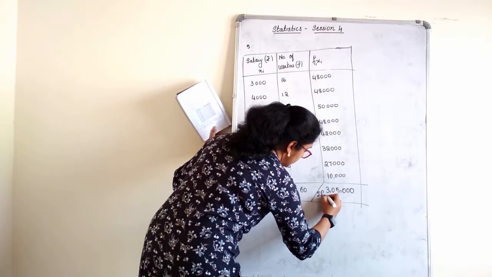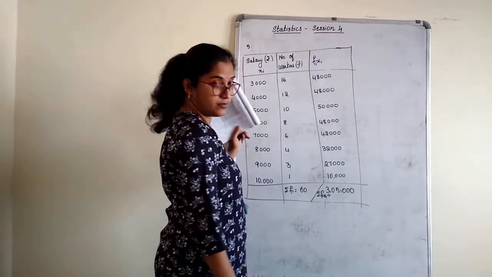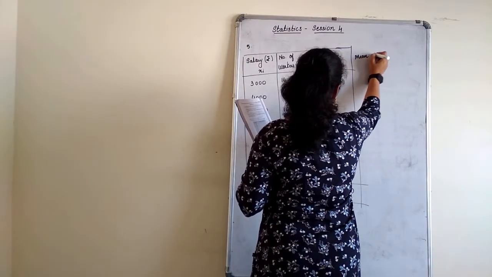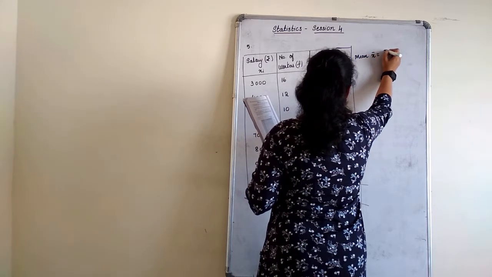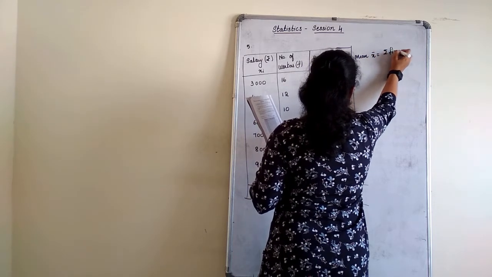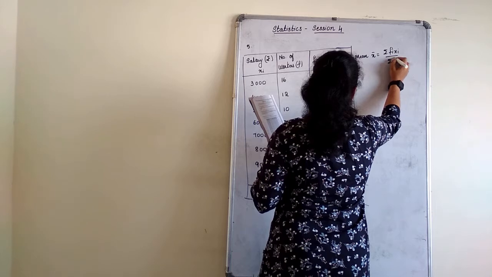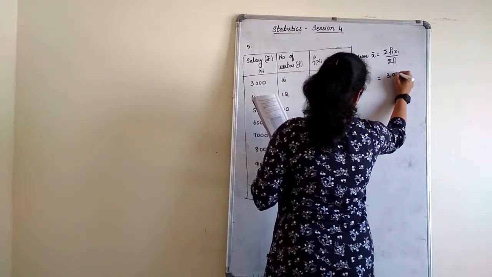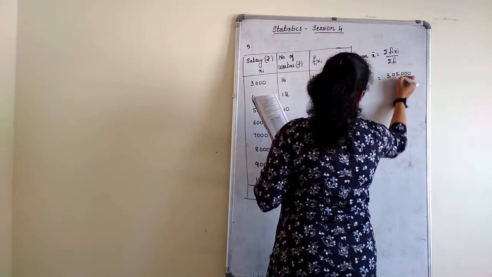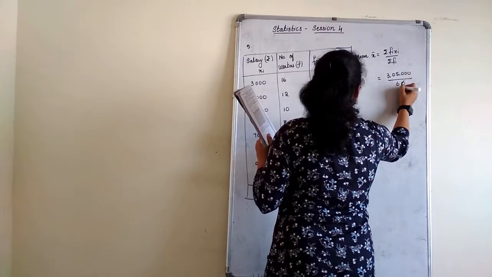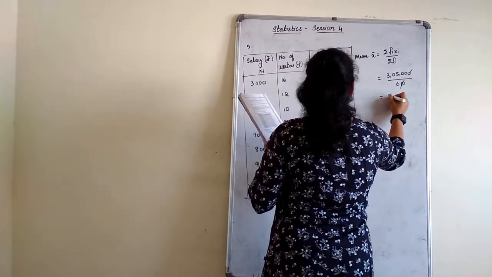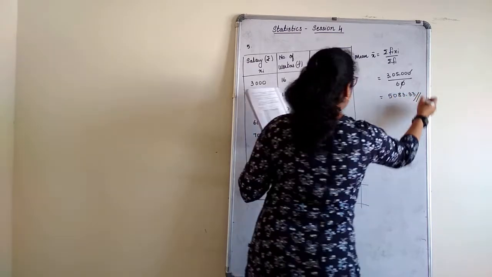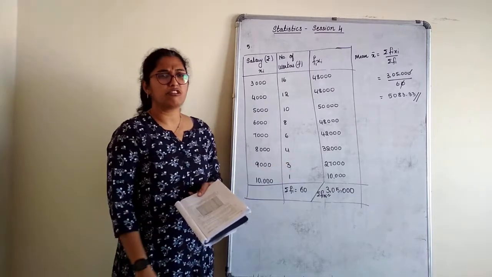Sigma Fi Xi is equal to 3,05,000. Okay, mean is equal to sigma Fi Xi divided by sigma Fi, that is 3,05,000 divided by 60. So when you divide this, you get 5083.33 as the answer. That is the mean. That's what they have told.